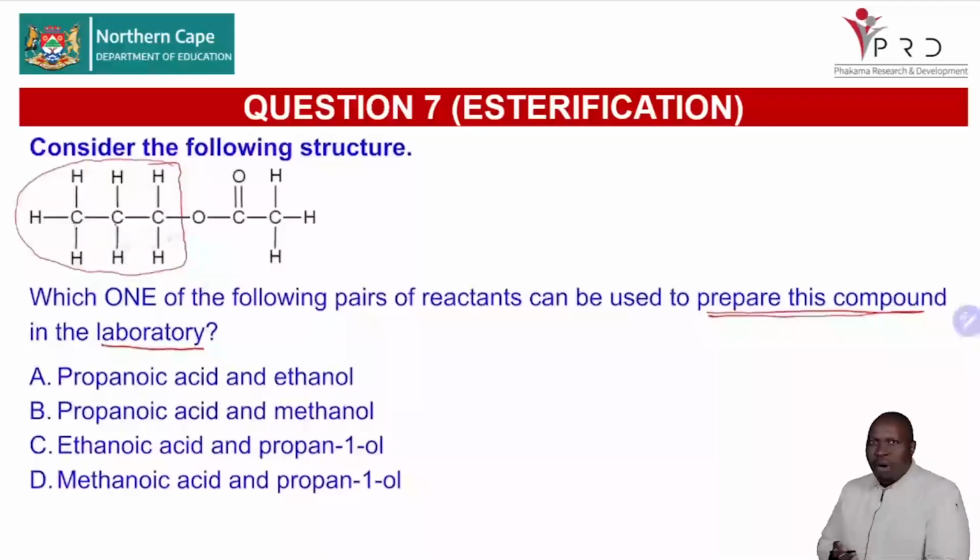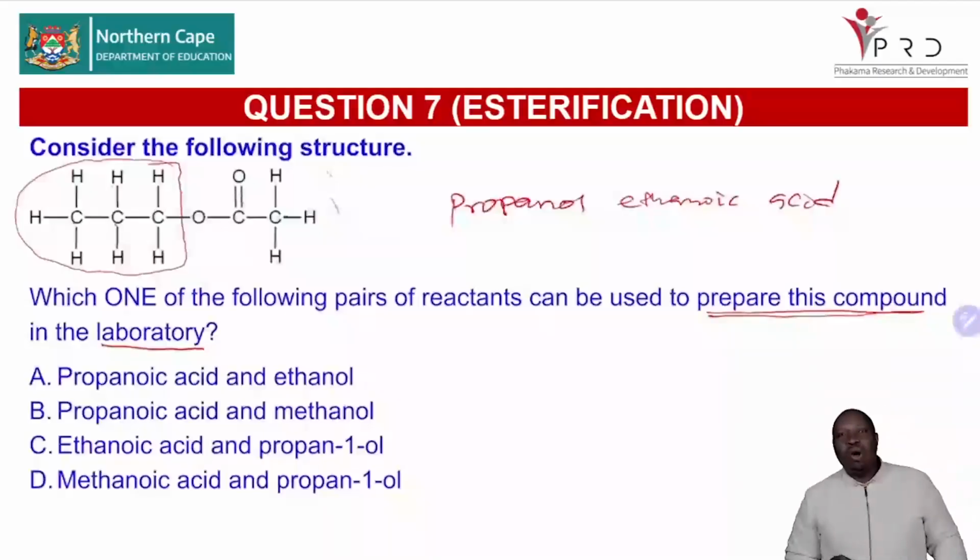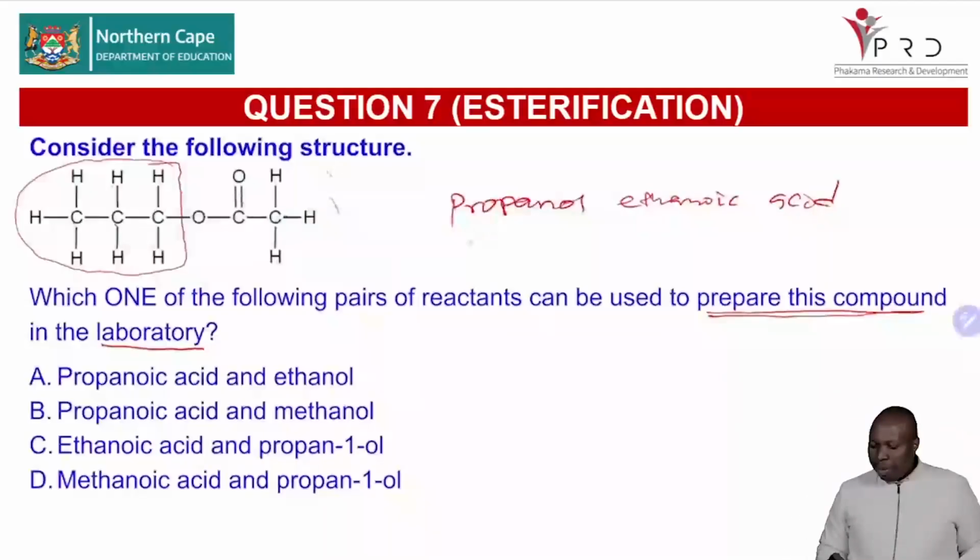And for this type of reaction, mostly we are using primary alcohols. Definitely this must come from propanol. On the acid side, the part that comes from the acid, the OH part, you are able to see that this one is a carboxylic acid with 2 carbons. That must be ethanoic acid. And as I indicated, we use primary alcohols, so definitely this must be propan-1-ol.